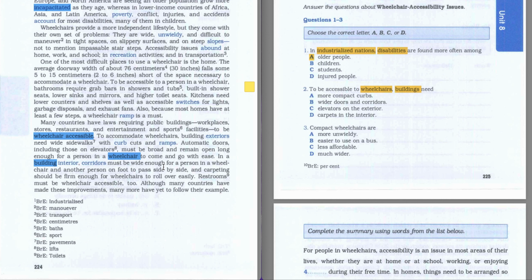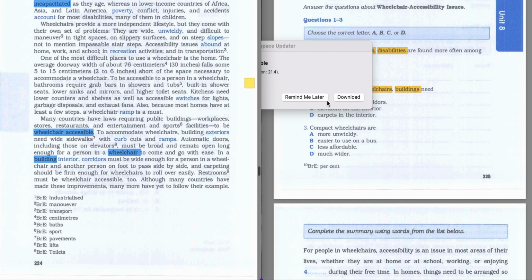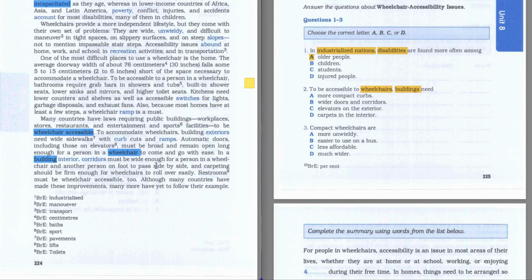Automatic doors, including those on elevators, must be wide and remain open long enough for a person in a wheelchair to come and go with ease. In a building, interior corridors must be wide enough for a person in a wheelchair and another person on foot to pass side by side, and the carpeting should be firm enough for wheelchairs to roll over easily.